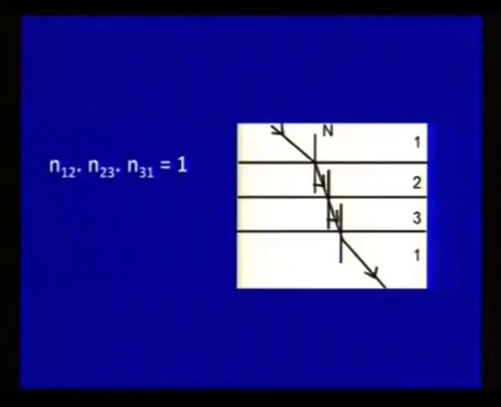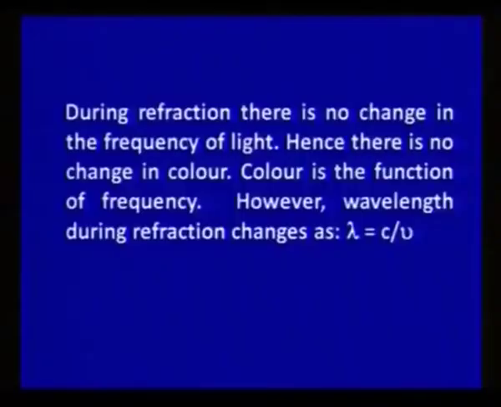This is called the law of multiple refraction. And here, as you say, about the intensity. During refraction there is no change in the frequency of light, but there is a change in the speed of light and a change in wavelength, which is given as the ratio of the speed of light and frequency.